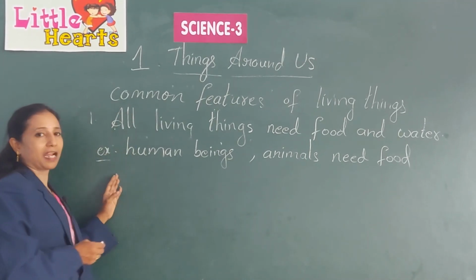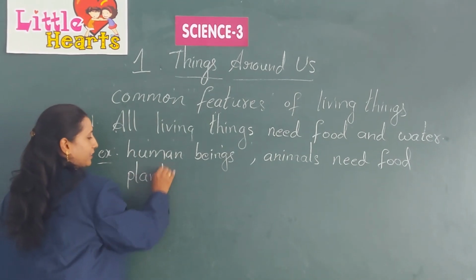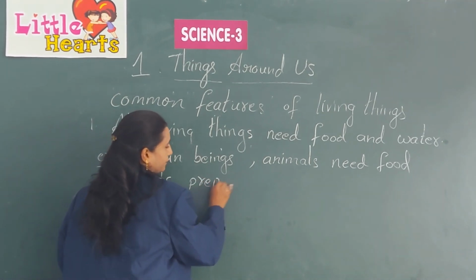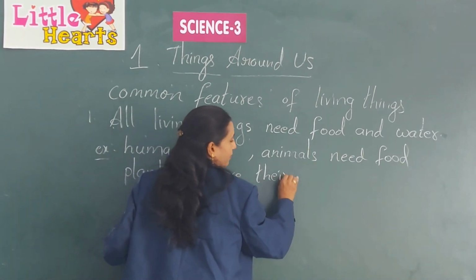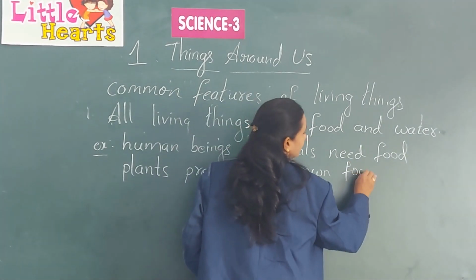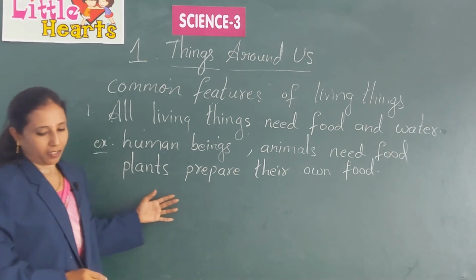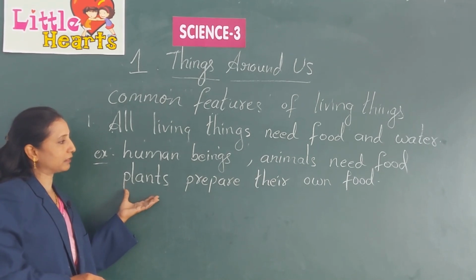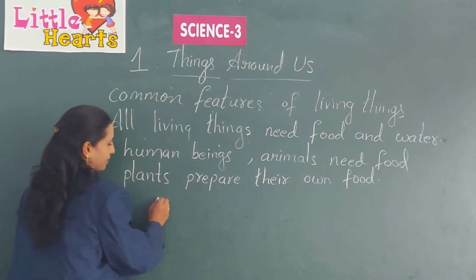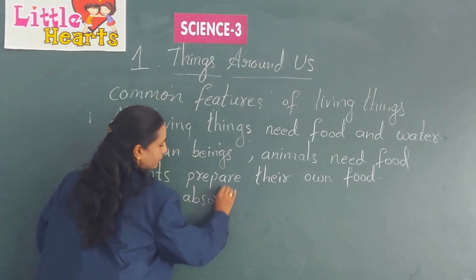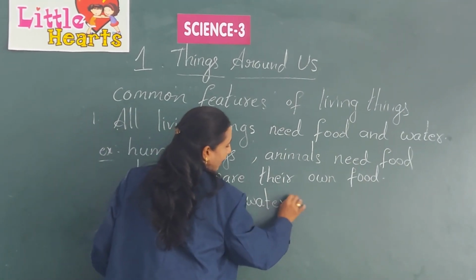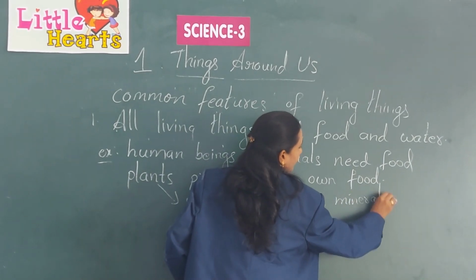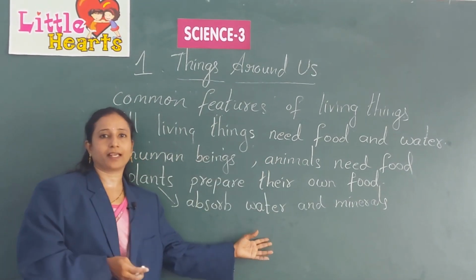And what about plants? Plants also are living things, but plants prepare their own food. Plants absorb water and minerals through roots, and they prepare their own food.